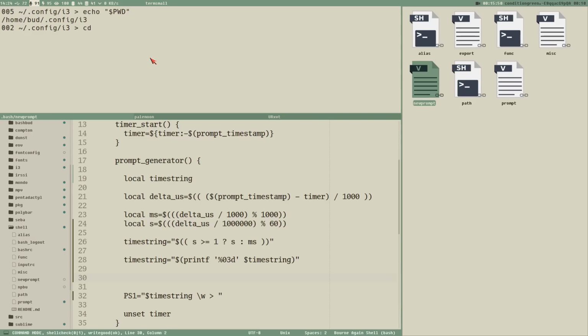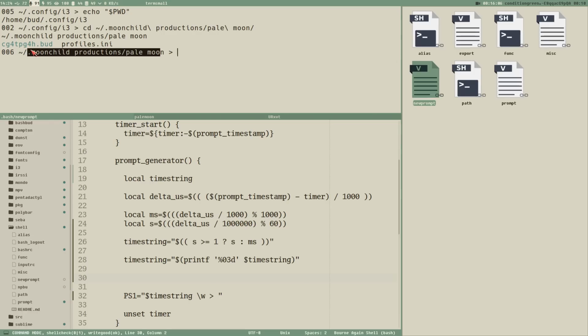Let's go here, because I want to use this as the demo directory, because it's very good since it's very bad. What I mean by that is, you can see this directory starts with a dot and it has spaces in the path name and stuff. So that's a very good directory to test that everything is working.